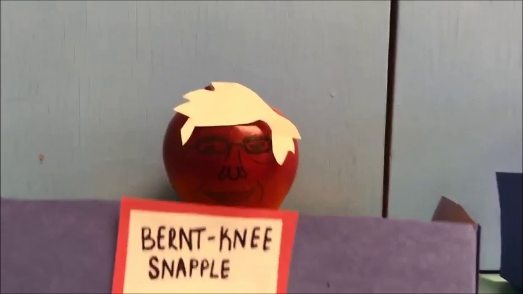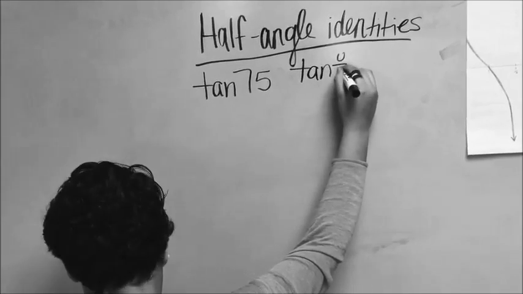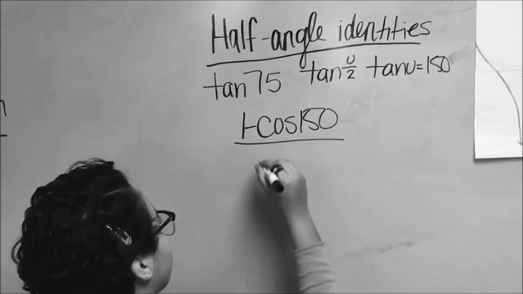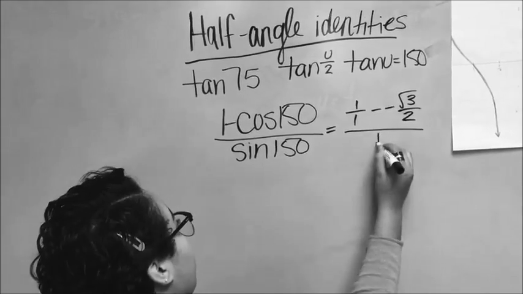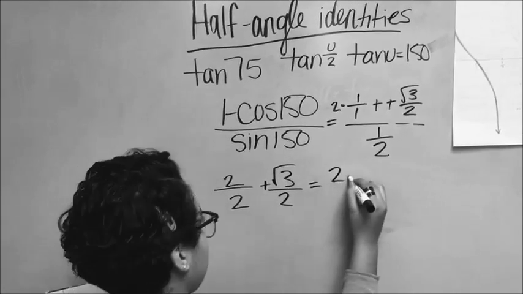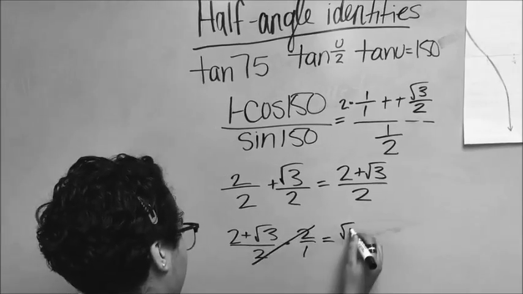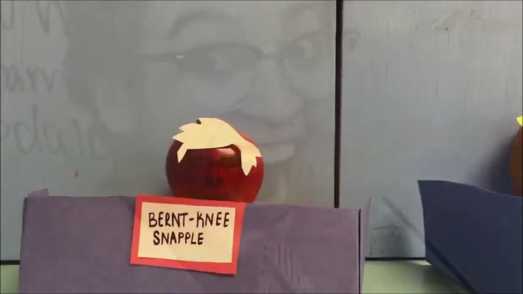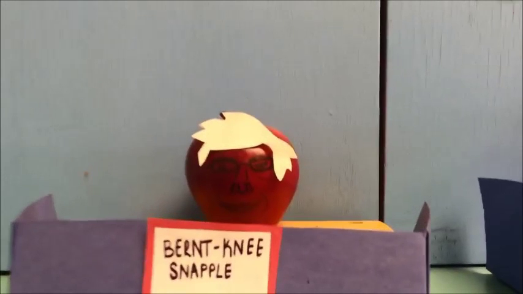Now, next question. What is tan 75 simplified to using the half-angle identity? So for this, you're using half-angle identities, and you're going to do tan of u over 2. And you get the 150 from because 75 times 2 is 150. And so then you just plug everything in, and you have to have a common denominator. That's why I multiplied the 1 over 1 times 2. And you cancel out the 2's. The answer is 2 plus square root of 3 over 1. That is correct, Bernie Snapple.